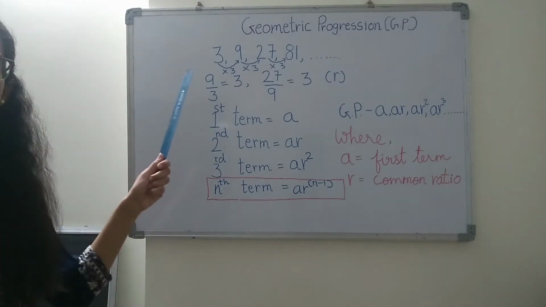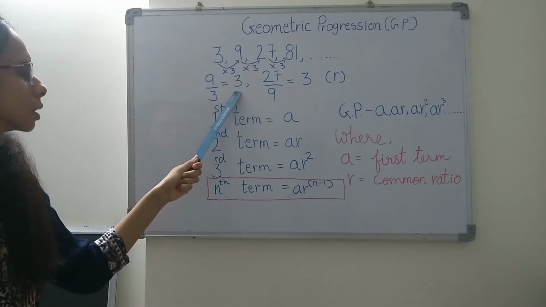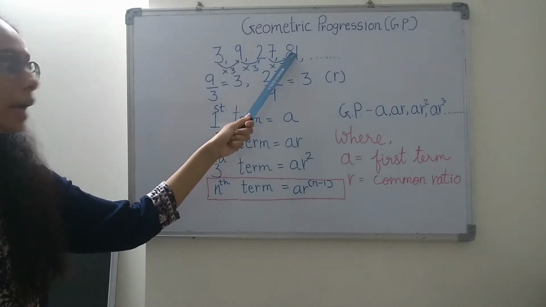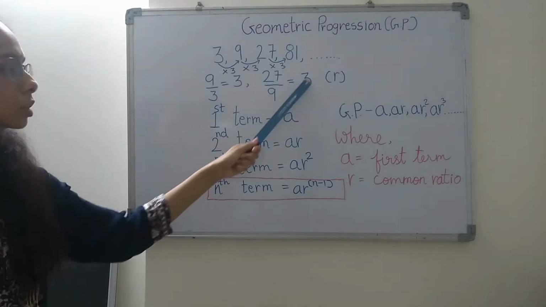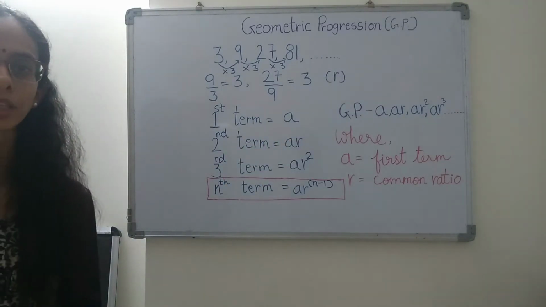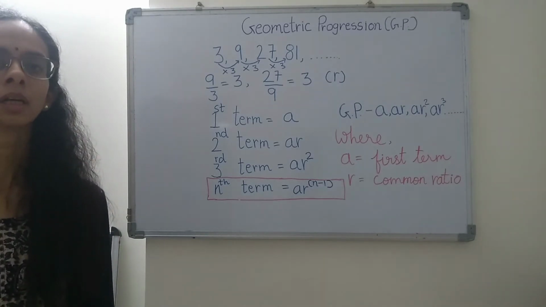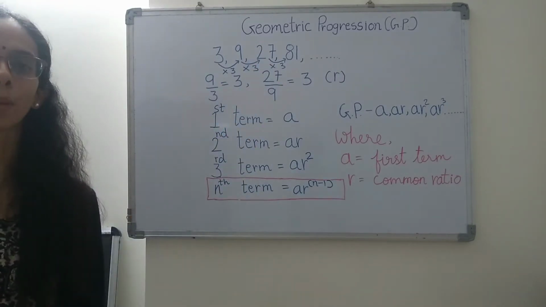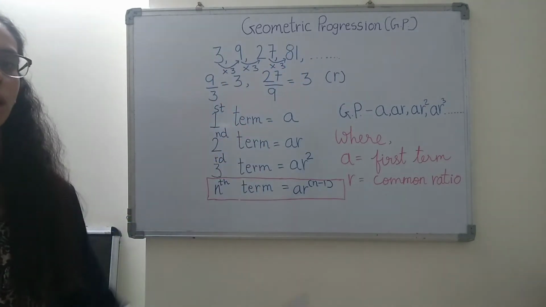Okay. Now here you can find that the ratio of 9 and 3 is 3. The ratio of 27 and 9 is 3. The ratio of 81 to 27 is also 3. So the ratio remains constant or we can say equal. Fine. So this kind of progression is called geometric progression. In arithmetic progression we have learned that there is a constant difference between the consecutive terms, whereas in geometric progression, there is a constant ratio between the consecutive terms.